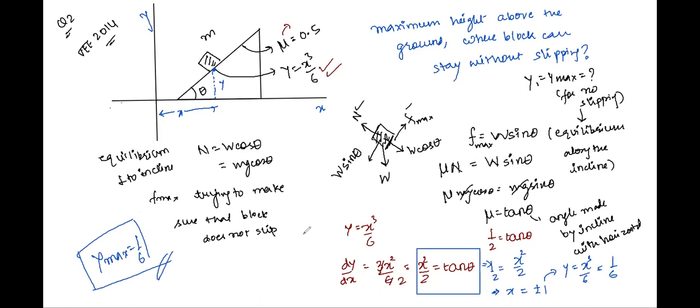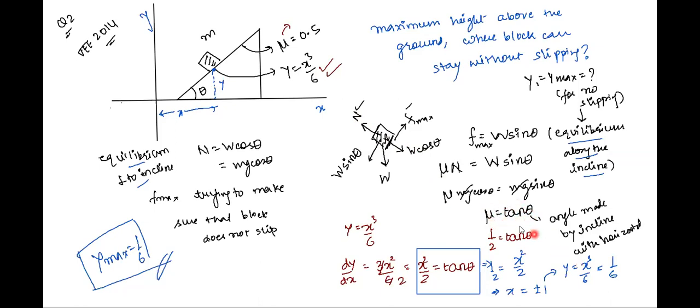Class, I'll repeat what I've done. We have found out equilibrium along the incline and perpendicular to the incline. So for the equilibrium along the incline, this maximum friction is equal to W sin theta. And because of equilibrium perpendicular to the incline, we have normal reaction is equal to W cos theta. So this gives us mu is equal to tan theta.